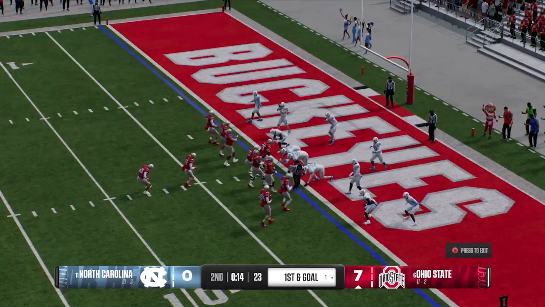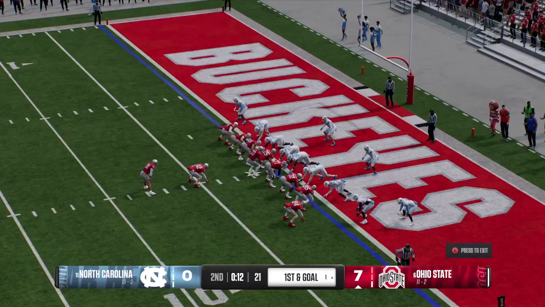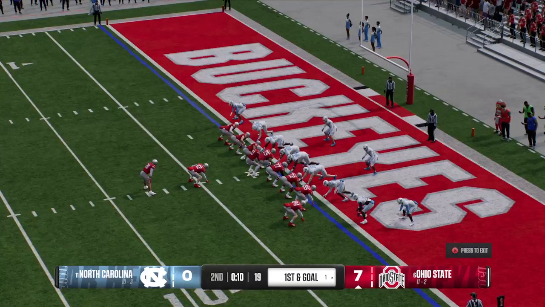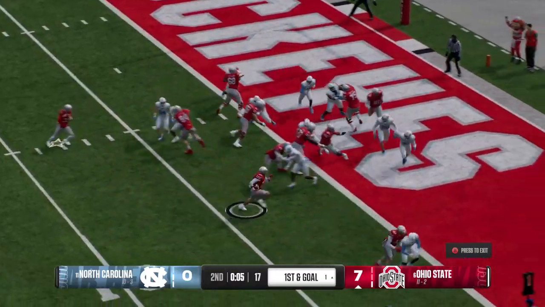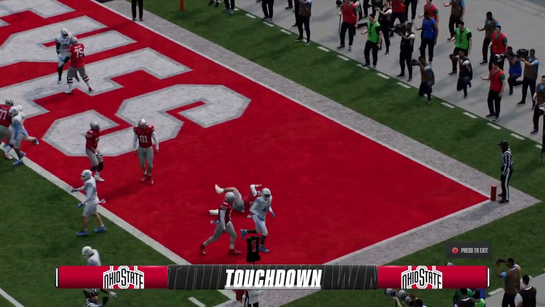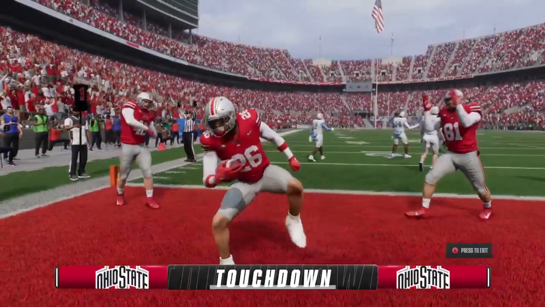Brought down, but the catch moves the ball all the way down to the 1. So the offense is looking to be efficient here, not much time remaining before the end of the half. On the ground, trying to punch it in for the score. He powers into the end zone.